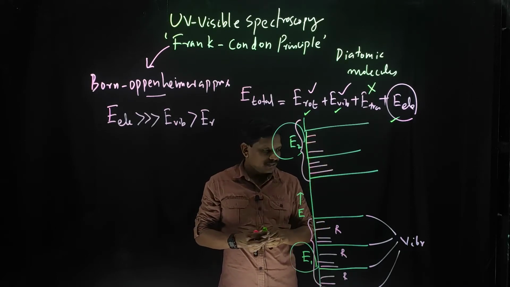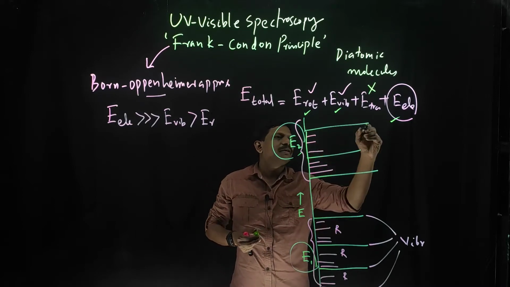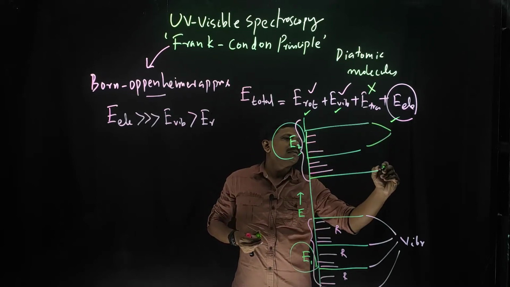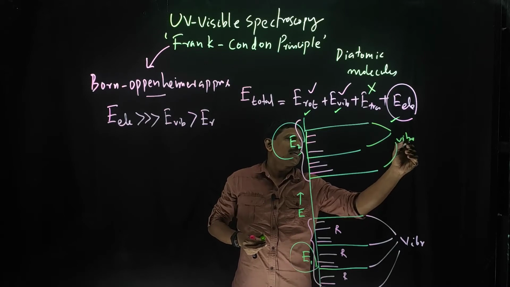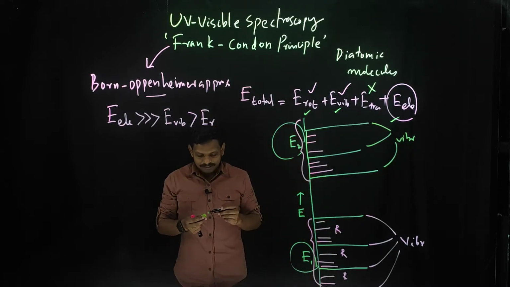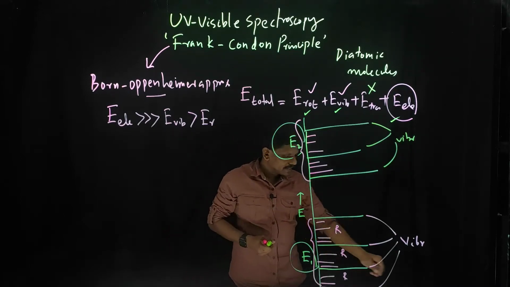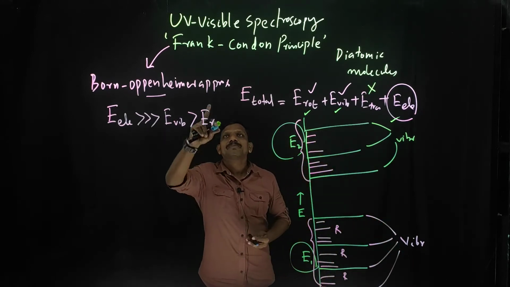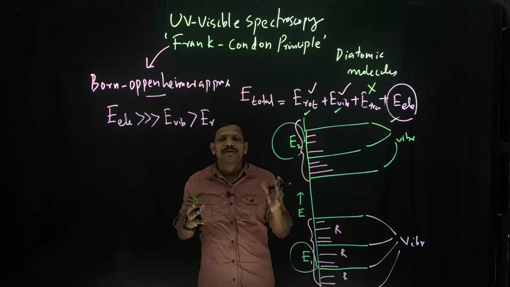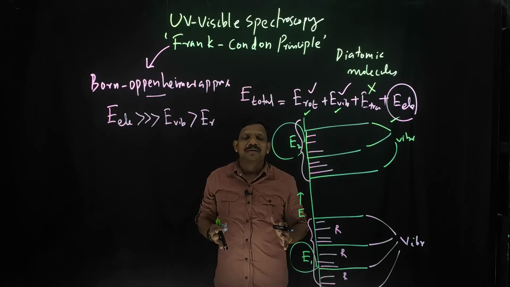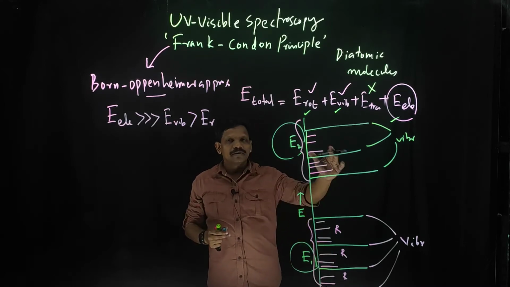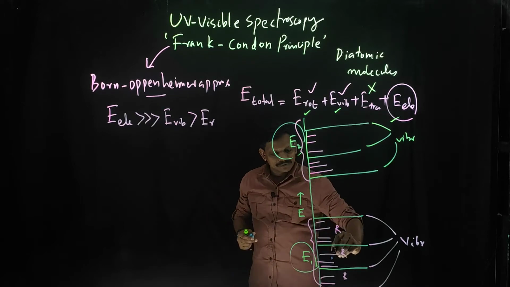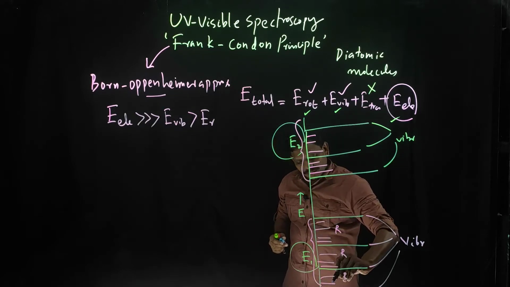This green is the rotational energy level, and this green is the vibrational energy level. So when one electronic transition is happening, what does it mean? We are talking about UV visible spectroscopy, the electronic spectroscopy. By rotational level we are not considering.